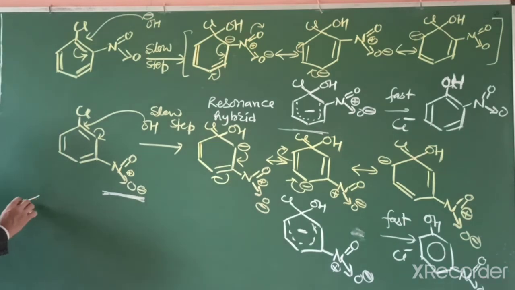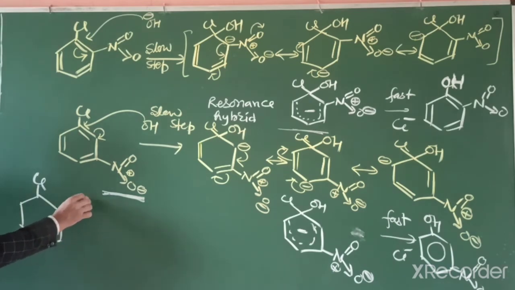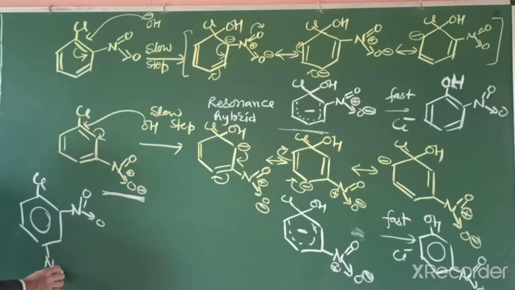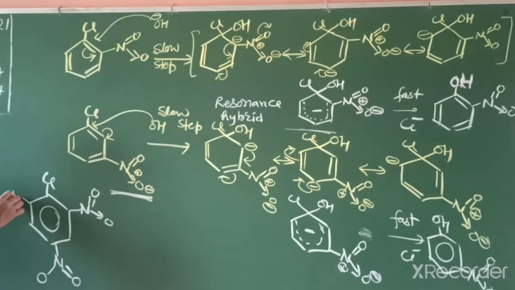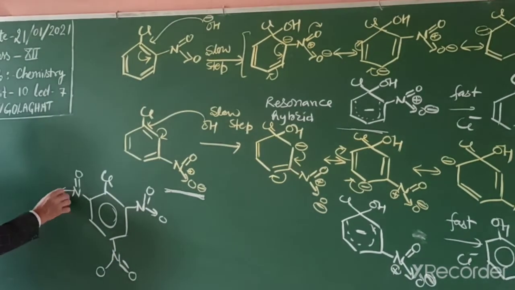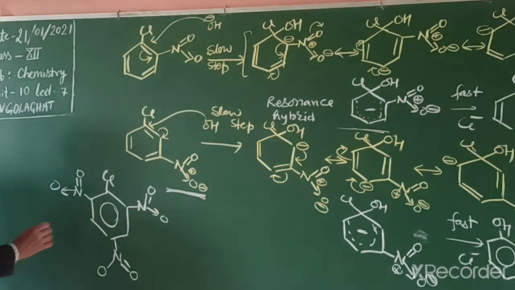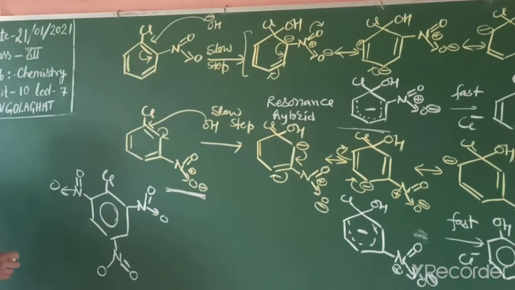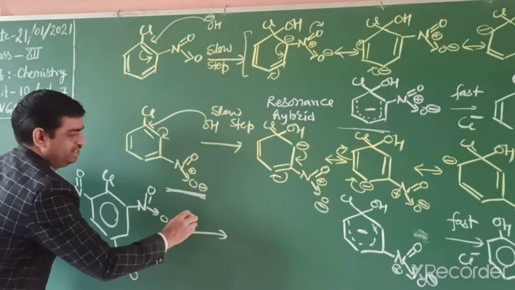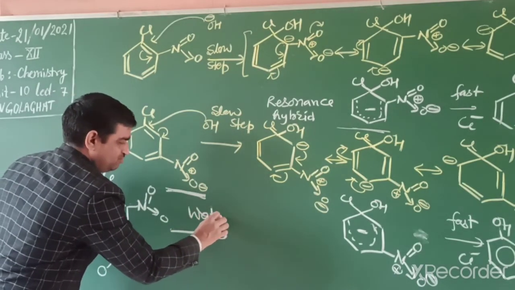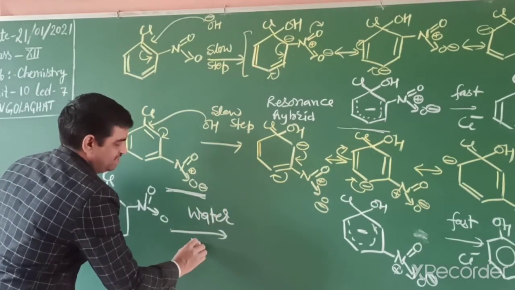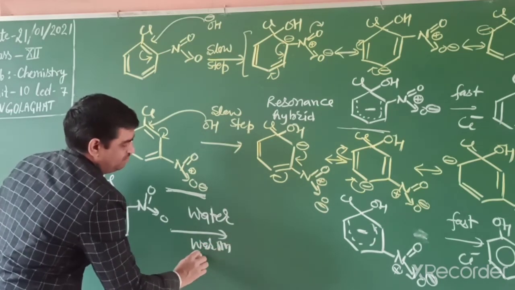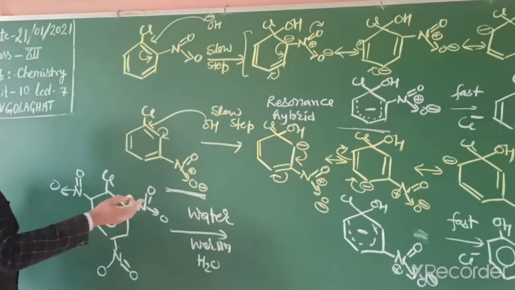So if this reagent is (2,4,6) trinitrochlorobenzene, with 3 nitro groups attached at ortho and para position, then this reaction only needs warm water to facilitate the reaction, and we get the product.